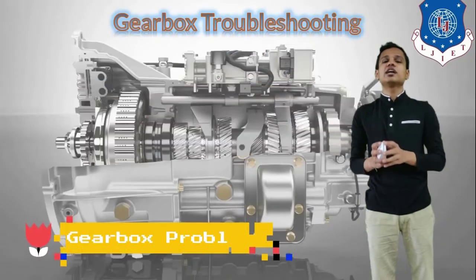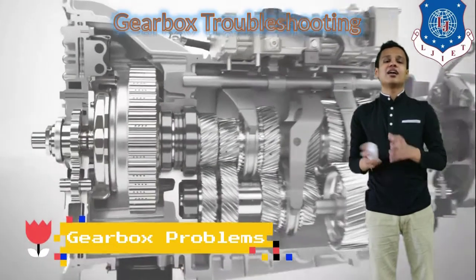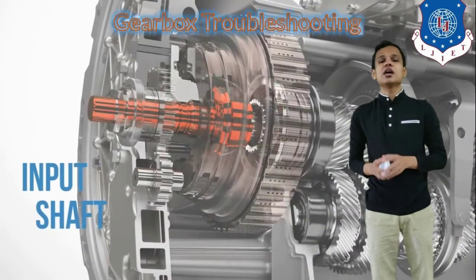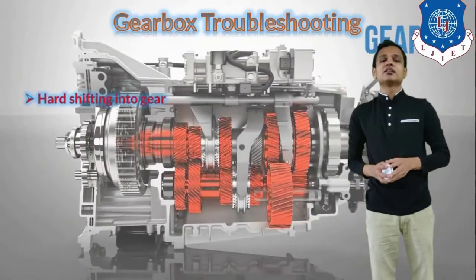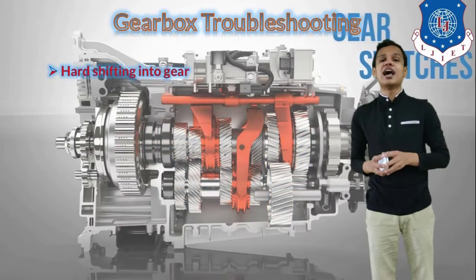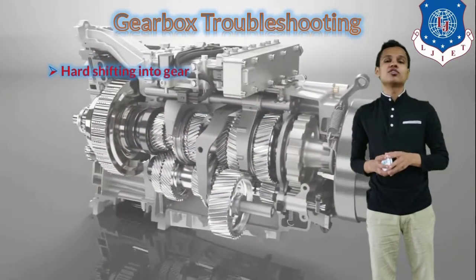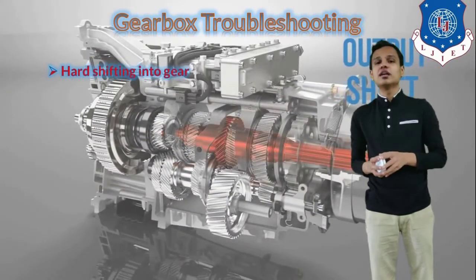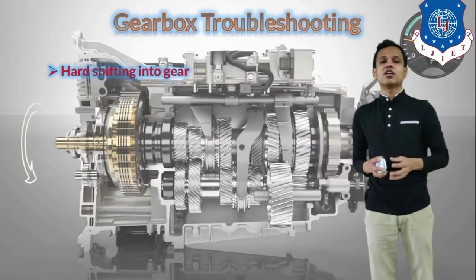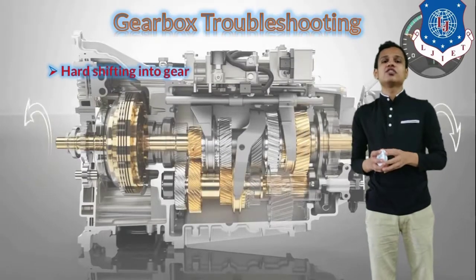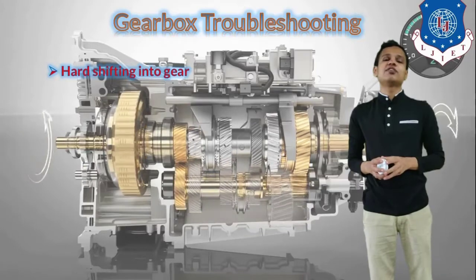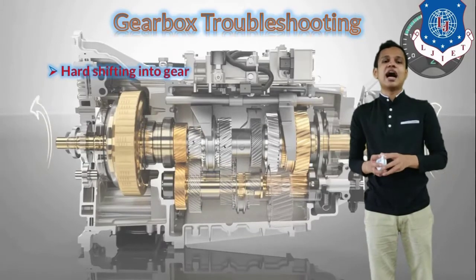In the case of gearbox troubleshooting, just like the clutch, there are some common complaints that can come from the driver side. Some of them are that the gear shifting is getting harder. That can happen because of a lower amount of gear oil. Also, the contact between the gear teeth may be improper, or there is no proper matching between the gear meshing. That can make the shifting of the gear harder.